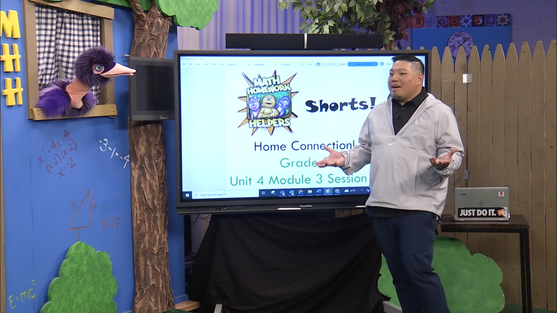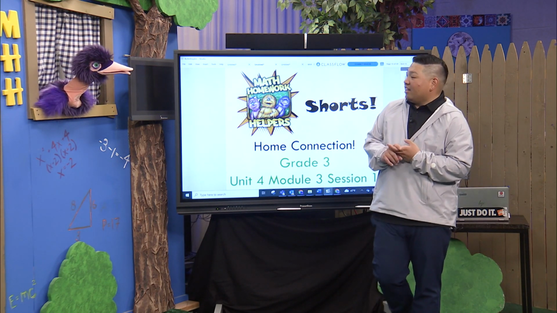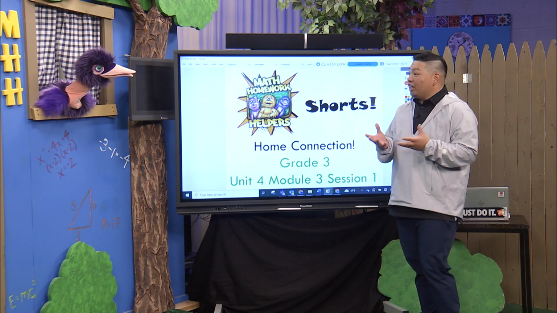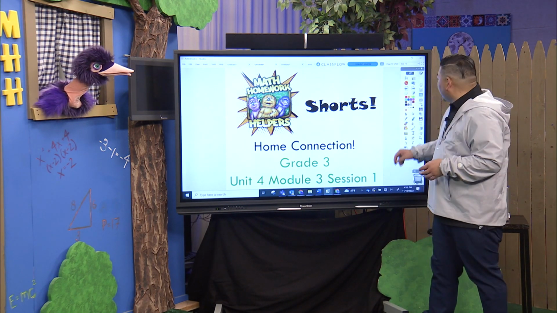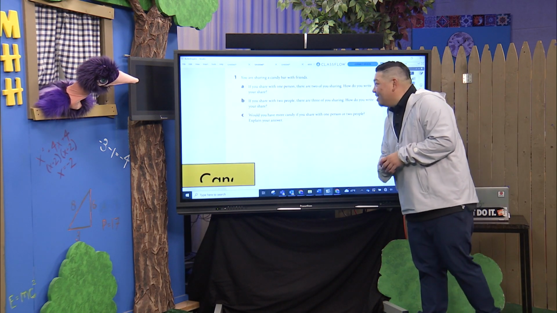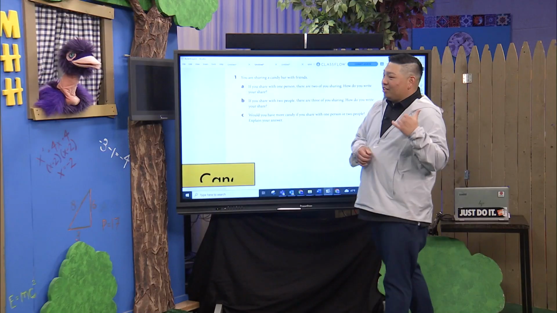Okay, so our third grade mathematicians have been working on measurement and fraction understanding. So today we're going to dive into a little bit of equal share, fair share. And we're going to do that with a nice little word problem, sharing candy. Whoa, does this mean we get free candy? I love candy. Maybe we'll go after the show.